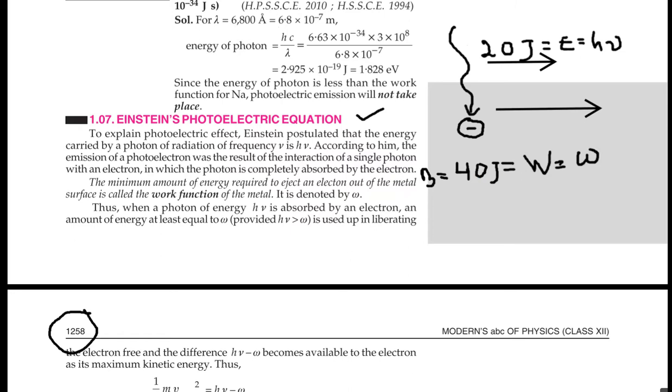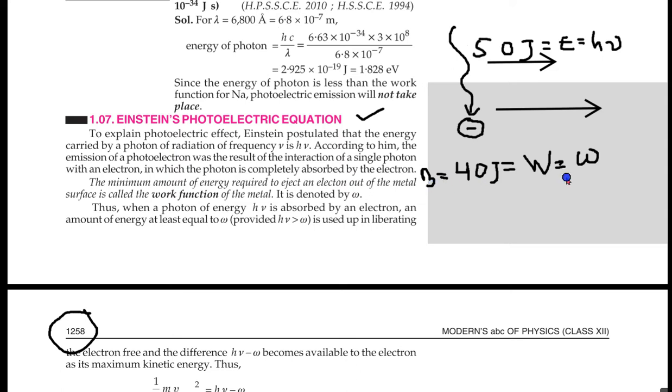Suppose this is 50 joule. Now the energy of the light ray is greater than the work function of the metal, so the emission of electron takes place. The electron will move with some energy.